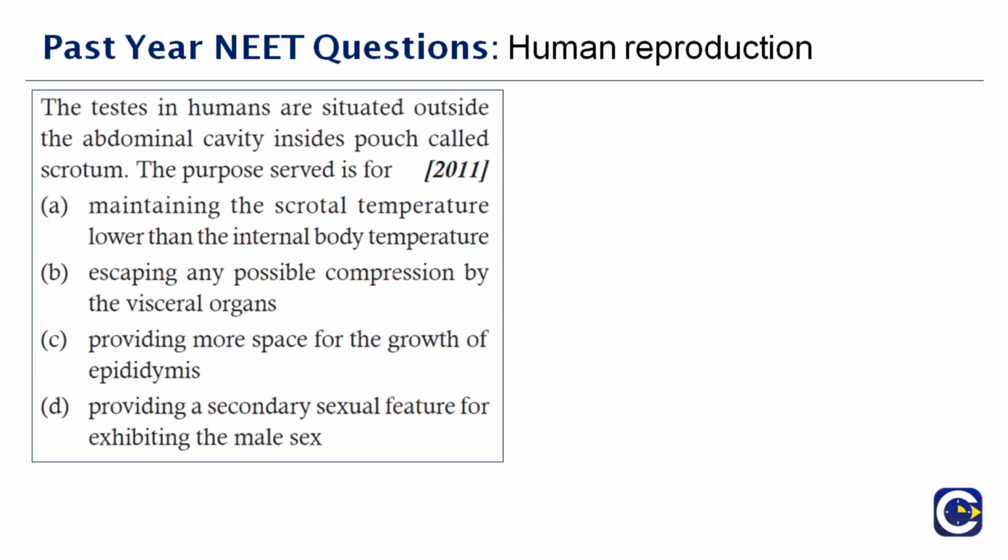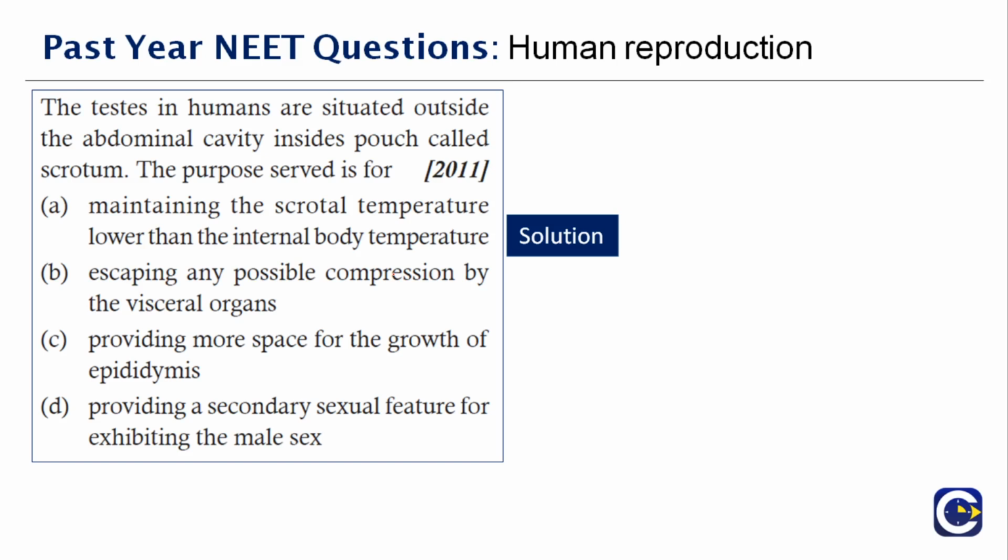Next question here. The testes in humans are situated outside the abdominal cavity inside a pouch called the scrotum. The purpose served for is dash. And again, this question was asked in the year 2011. Let's analyze the statements here before we go into the answer. Look at the first statement here. Maintaining the scrotal temperature lower than the internal body temperature. So that is the right answer. I told you we'll analyze the statements and I immediately gave the answer, because the first statement is right. I cannot say it's wrong and move to the next one.